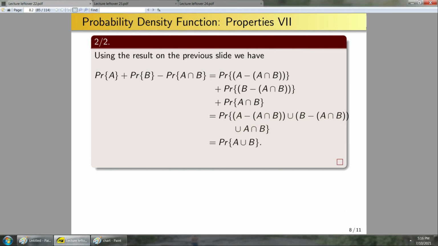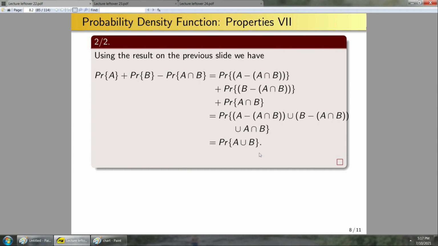So the major lesson I want you to get out of this proof is that axiom 3, again, is really nice to have as an axiom. And in general, if I want to do something with probabilities and I'm dealing with a set where I can't directly apply axiom 3, you can almost always split that set up into unions of sets that are mutually exclusive, and then you can apply axiom 3. So that's a pretty powerful technique in general.